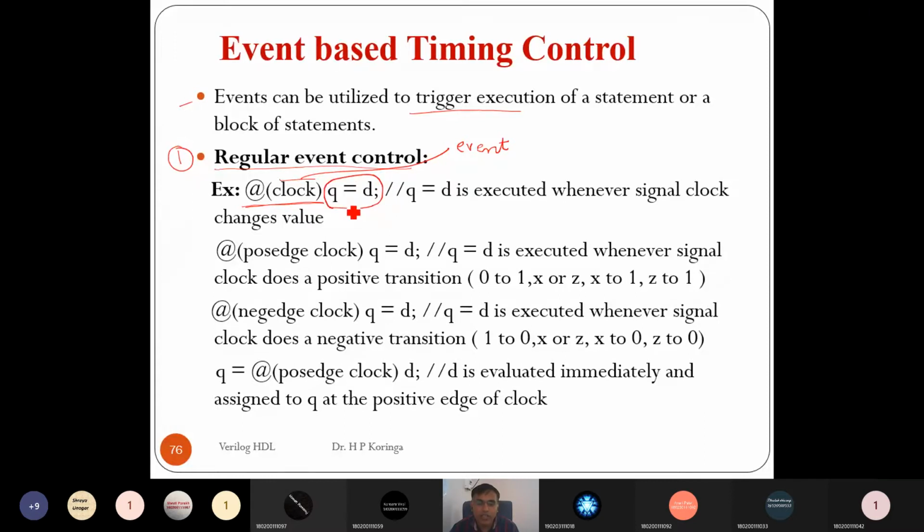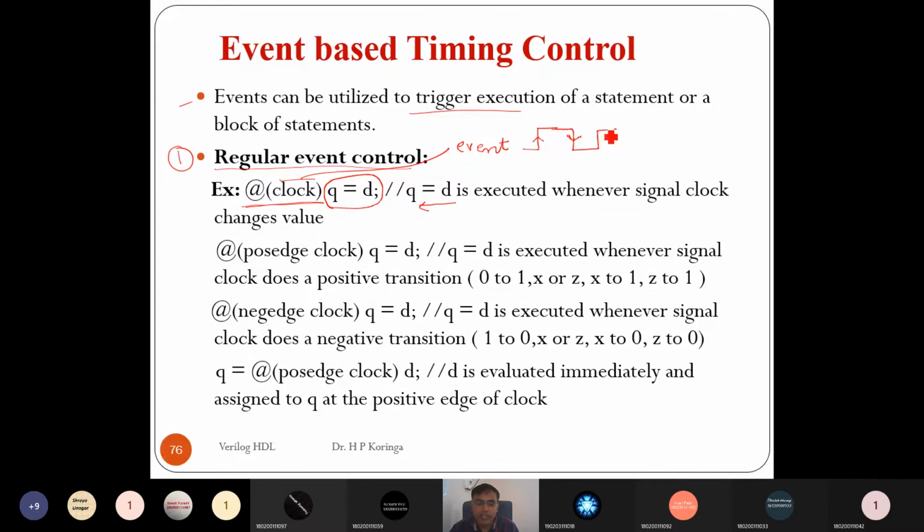So it implements the D flip flop. Whenever there is an event on the clock, d is assigned to q. An event may be when the clock goes from 0 to 1, which is called a positive edge of the clock. And when the clock goes from 1 to 0, that is also called an event, the negative edge of the clock.